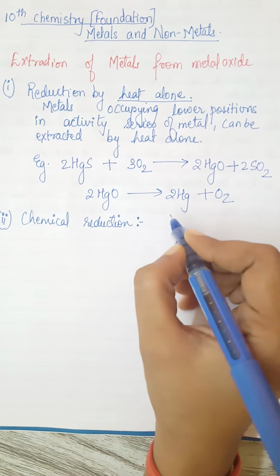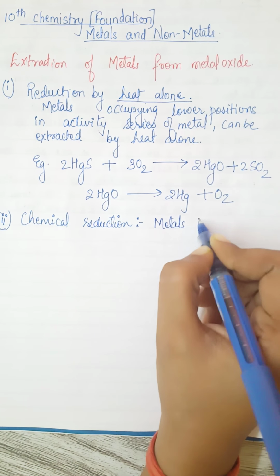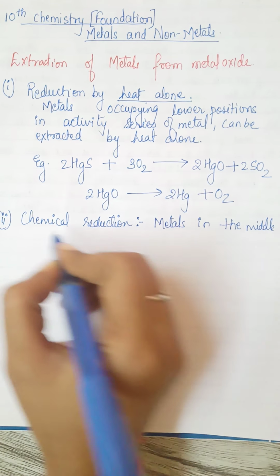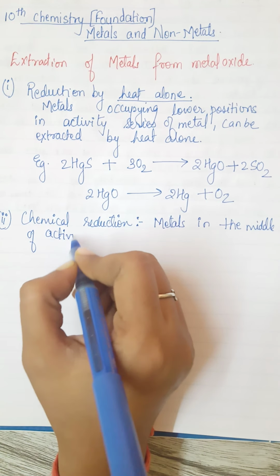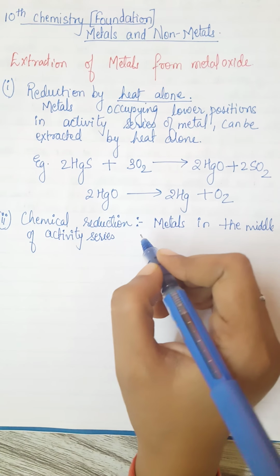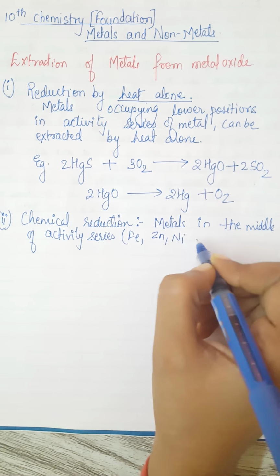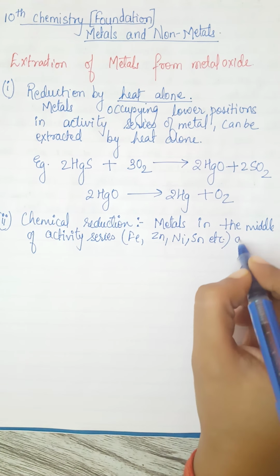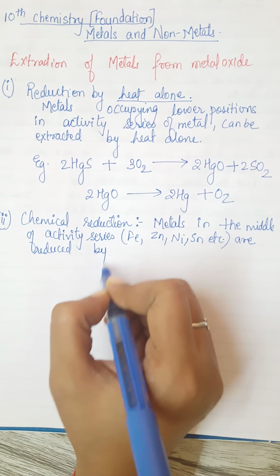So we'll write here that metals in the middle of activity series, like your iron, zinc, nickel, tin, etc., are reduced by this process.